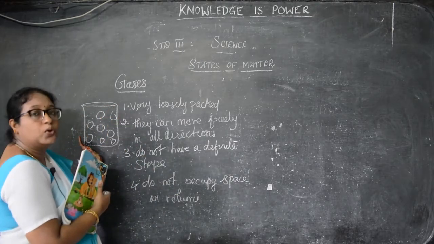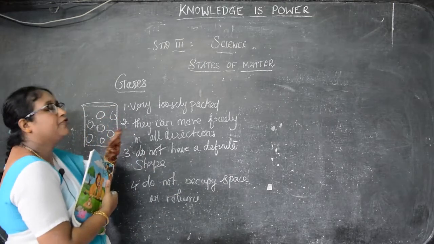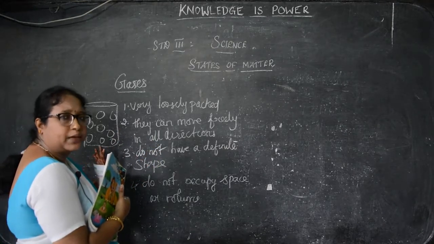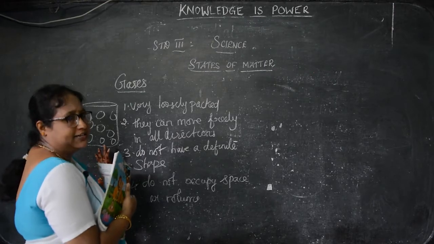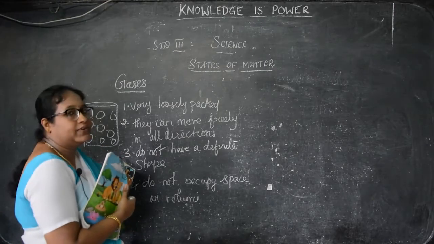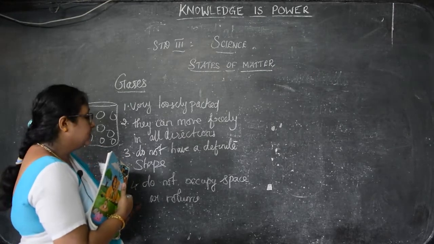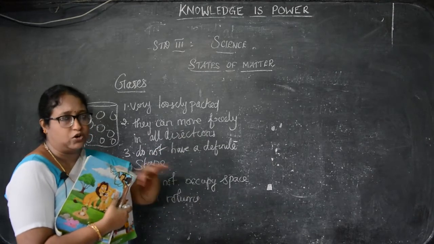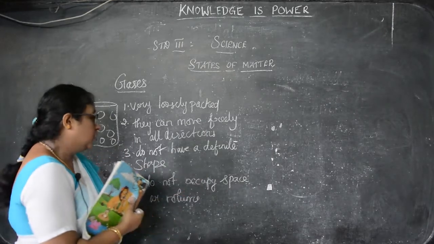So, what are the properties? Gases are very loosely packed and they can move freely in all the directions. They do not have a definite shape and they do not have a definite space. They occupy the full space or the volume.